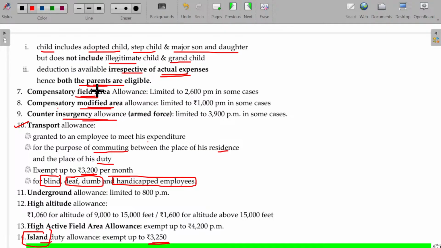For compensatory field, the field may be really tough to live in. To compensate, an allowance is given, which is limited to 2,600 per month. Compensatory modified area allowance is limited to 1,000 per month in some cases. What the cases are, as I already told you, no need to worry about mugging this up, not required for your examination. But at least have an idea that these allowances are also possible.